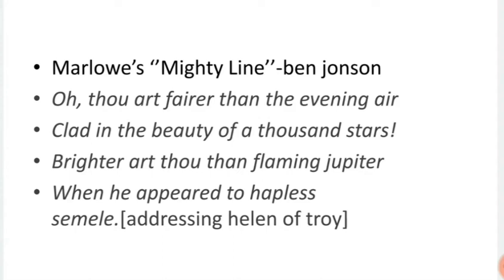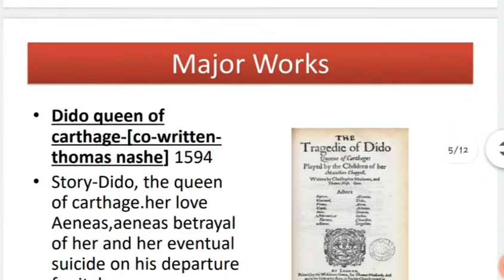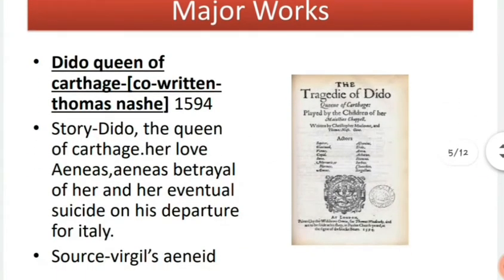Now let's talk about the major works by Christopher Marlowe. First we have Dido, Queen of Carthage. It was co-written with Thomas Nashe, published in the year 1594. The story talks about Dido, the Queen of Carthage, and her love, Aeneas, and Aeneas' betrayal of her and her eventual suicide on his departure for Italy. The source of this play is taken from Virgil's Aeneid.